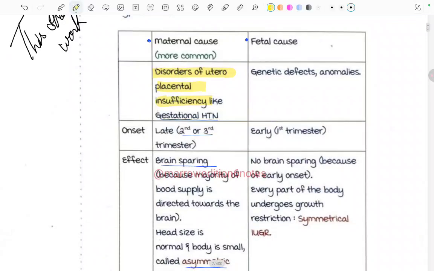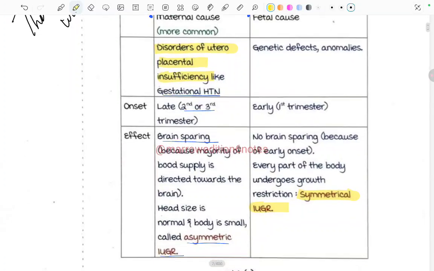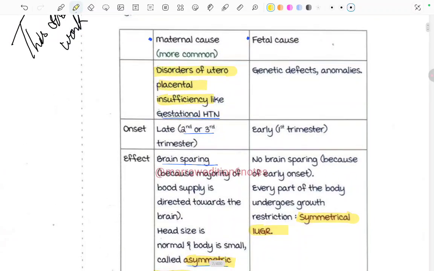Okay, now coming to the fetal cause. The fetal cause can be genetic defects or any anomalies, and the onset of the fetal cause is early, in the first trimester itself. So there is no brain sparing effect because of the early onset, and every part of the body undergoes growth restriction, that is called symmetrical IUGR. So asymmetric IUGR is due to the maternal causes, and symmetrical IUGR is due to the fetal cause.